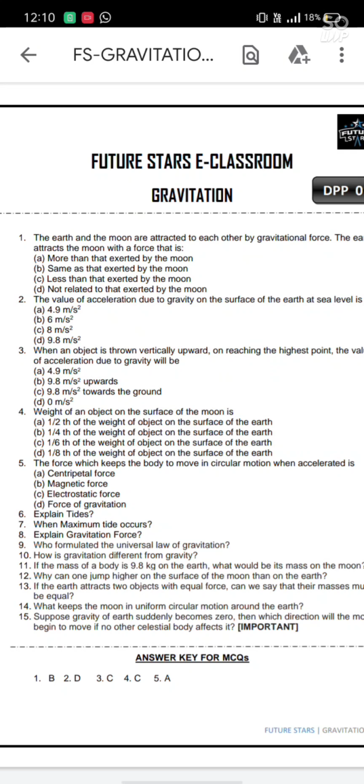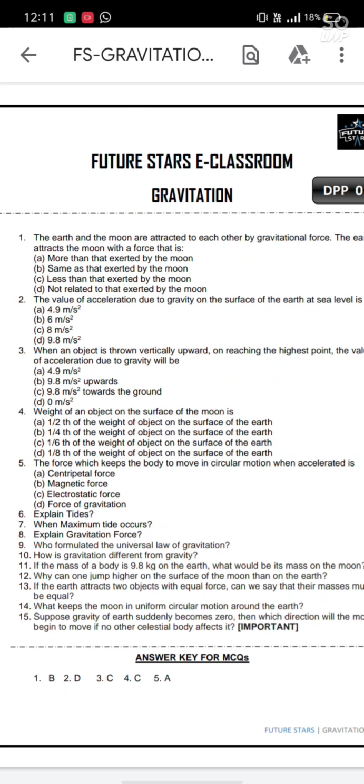That means the force by which earth acts on an object is always equal, irrespective of mass of that body. Understood? This should be in your mind. And moving towards the second last question, 14th question, what keeps the moon in uniform circular motion around the sun? Obviously, it is the gravitational force that acts between earth and moon.